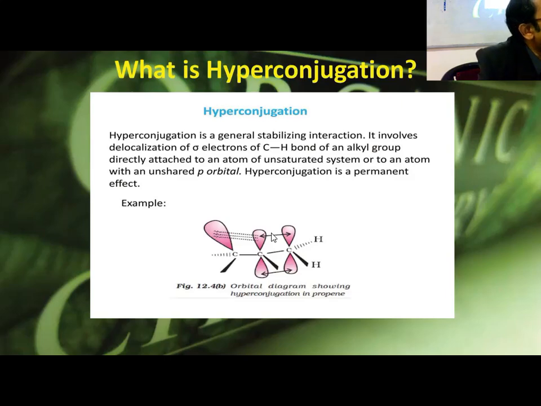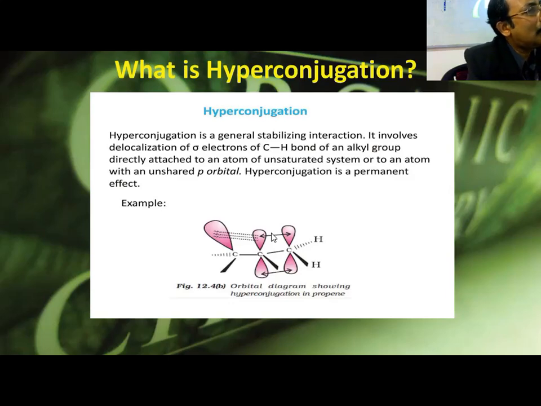Contribution is less because sigma is rigid, so it cannot go that far. If this overlap as you are showing, that overlap is not to that great an extent. It is happening in a very small quantity. If it happens actually, it happens in a very small quantity. That's why it is coming in the third category. First is resonance, second inductive, and third hyperconjugation.